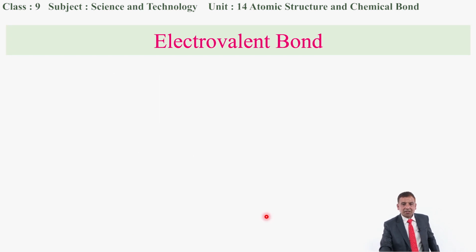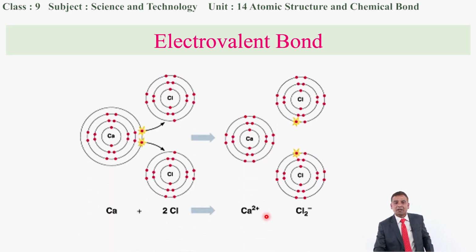magnesium atom. Similarly, we have another example also, that is calcium chloride. The molecule of calcium chloride is shown here. I think it is quite easy to know, because magnesium as well as calcium lie in the same group of the modern periodic table, so calcium has 2 electrons in the valence shell, and this calcium is losing 2 electrons. The electrons lost by the calcium are being accepted by 1 atom of chlorine here, so that altogether there were 7 electrons in the valence shell of chlorine, and when it gains 1 electron, then it becomes negatively charged.